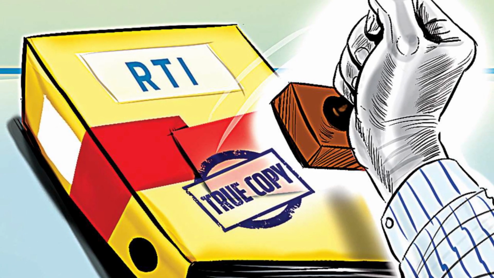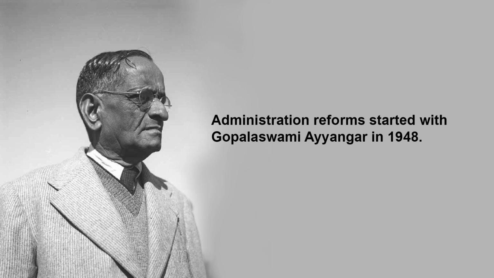And administrative reforms started with Gopalaswamy Iyengar in 1948. Then came the Indianization of bureaucracy: at that time it was the ICS, Indian Civil Service, and it had to become the IAS, Indian Administrative Service. So Gopalaswamy Iyengar is the first person in this services system.